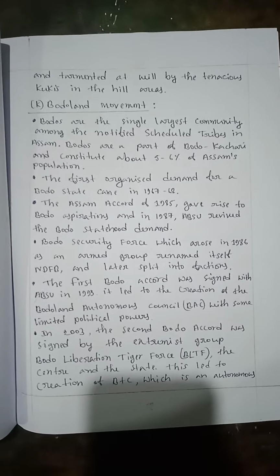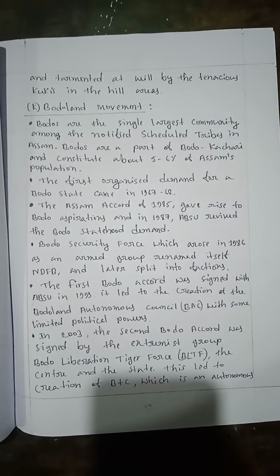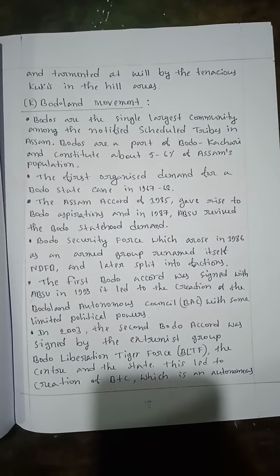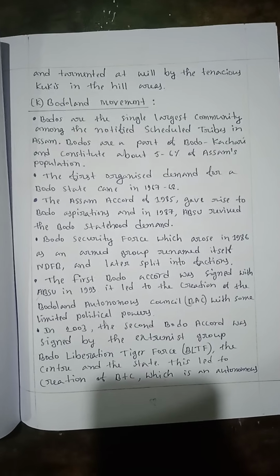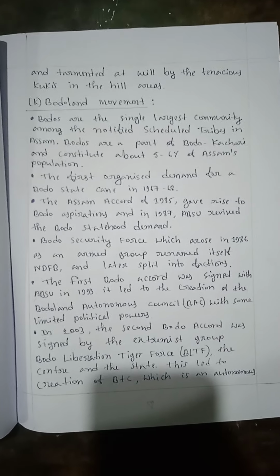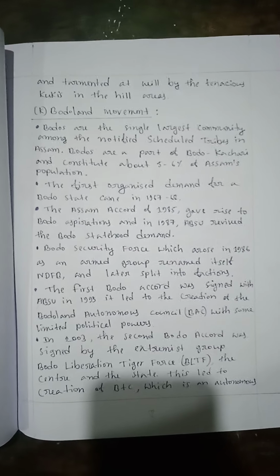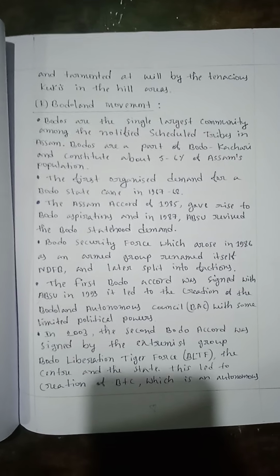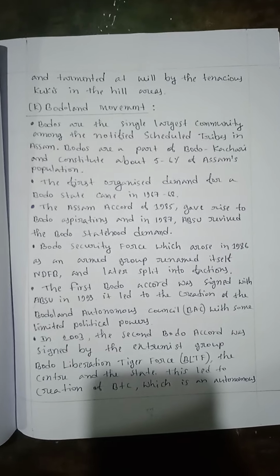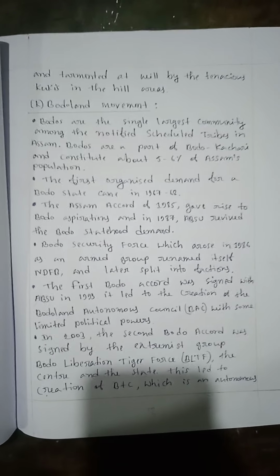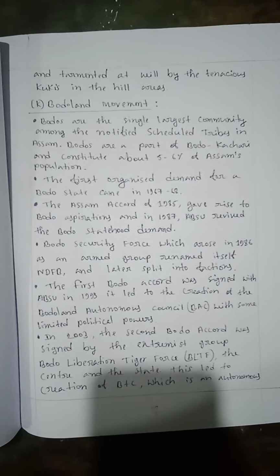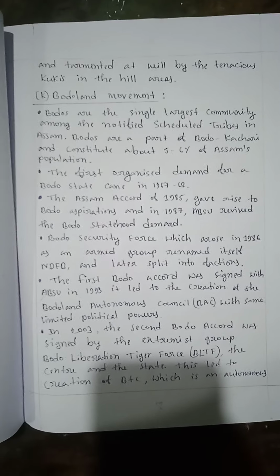Bodoland movement. Bodos are the single largest community among the notified scheduled tribes in Assam. Bodos are a part of the Bodo-Kachari and constitute about 5-6% of Assam's population. The first organized demand for a Bodo state came in 1967-68.